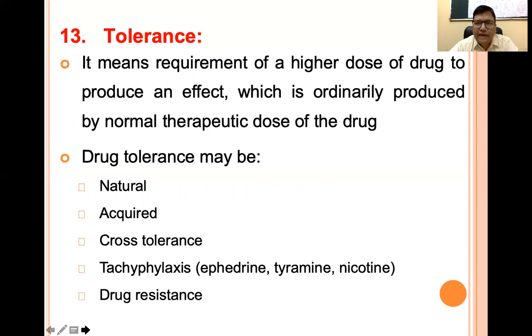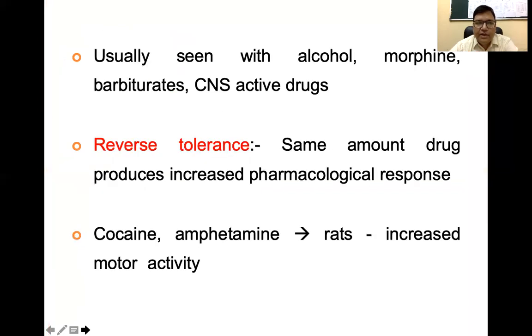Then the next factor is tolerance. Tolerance means we go on increasing the dose till we reach a ceiling dose, after which if we increase the dose, we are not going to increase the effect. And tolerance can be natural or acquired, or cross tolerance can be there, and one is tachyphylaxis, which is seen with ephedrine, tyramine, or nicotine, or drug resistance. Tolerance is usually seen with alcohol, morphine, barbiturates, or CNS active drugs.